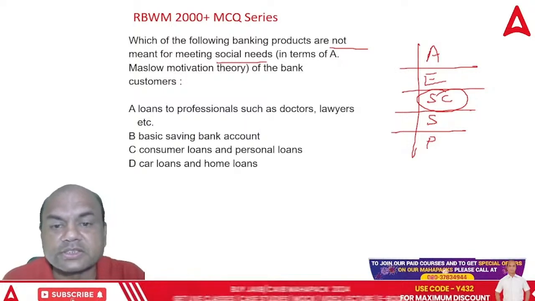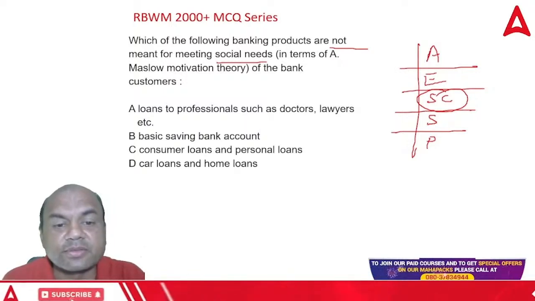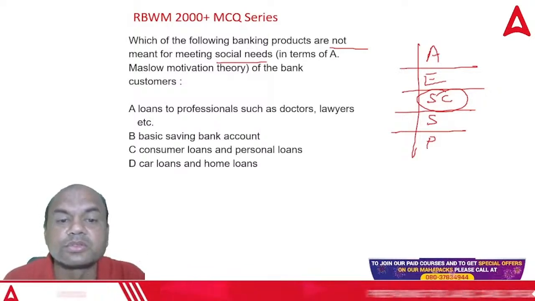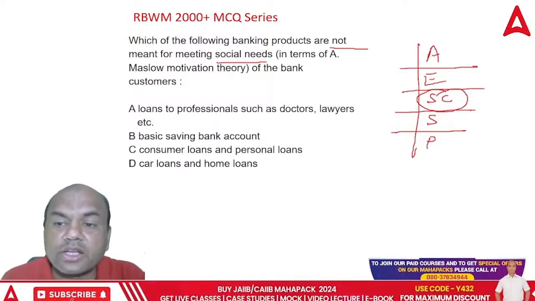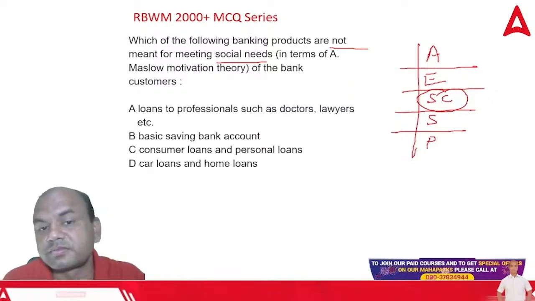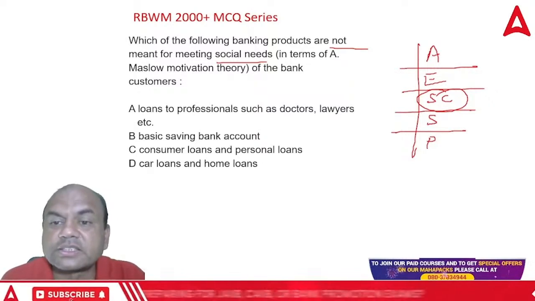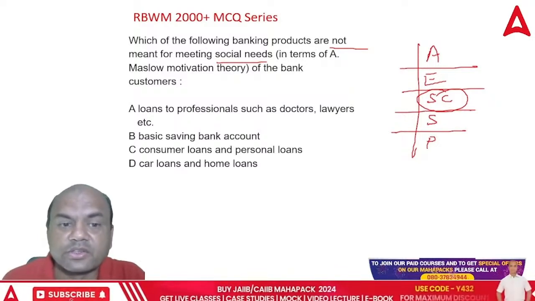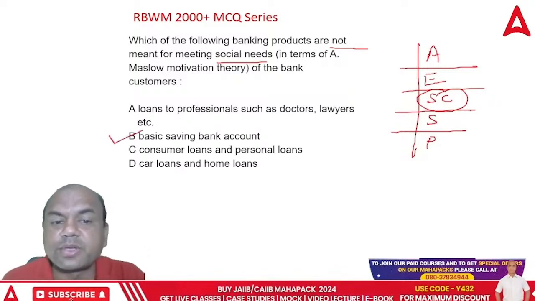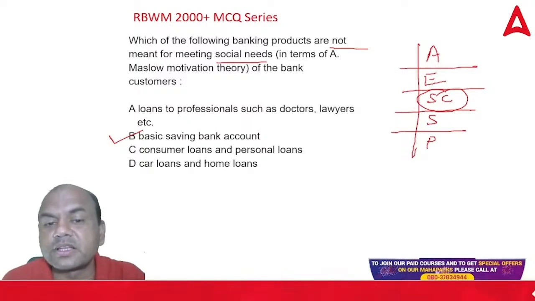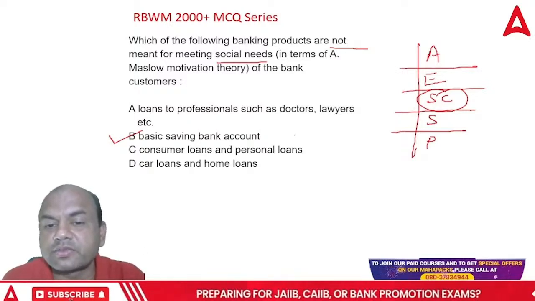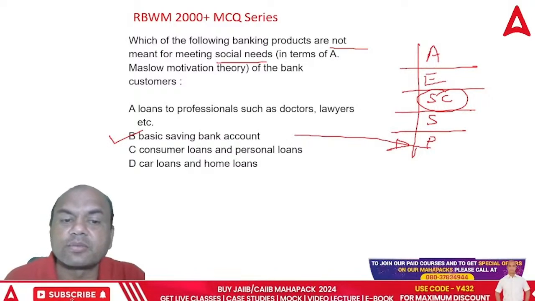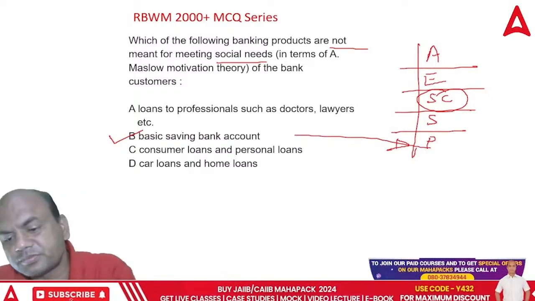Loan to professionals such as doctors, lawyers, basic savings bank account, consumer and personal loans, car loans and home loans. So which is not there for social needs? Social needs is quite a rich person, upper middle class. So why does this customer need BSBA account? This is for Jan Dhan. This is for physiological, right? This will be given over here. So that's why this is the answer, BSBA, right?